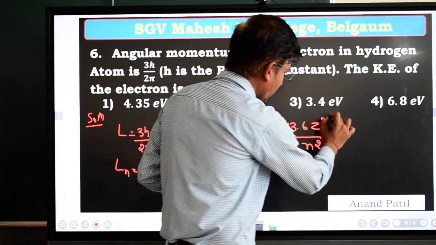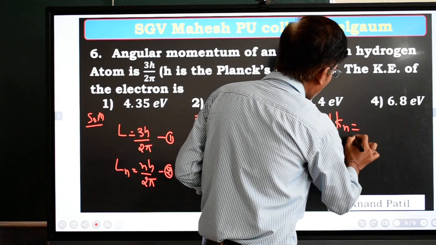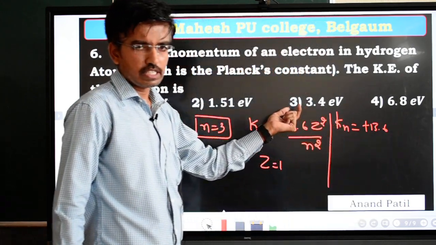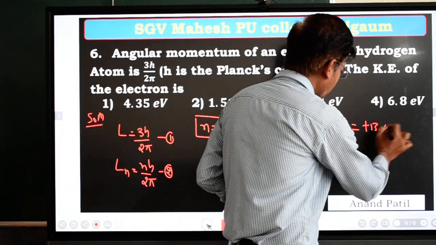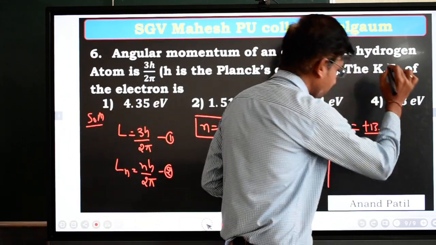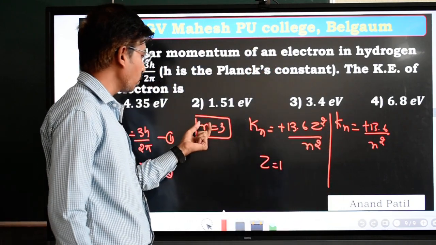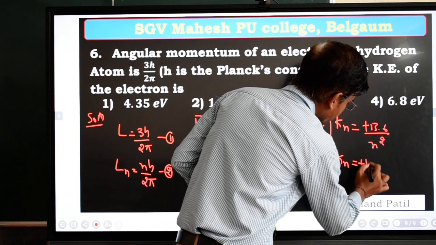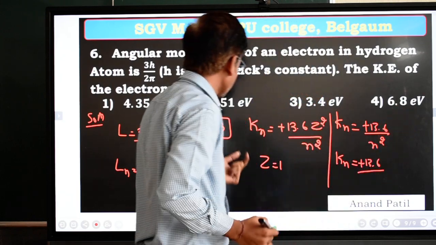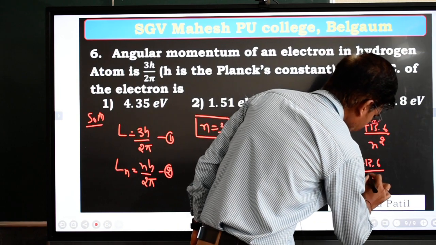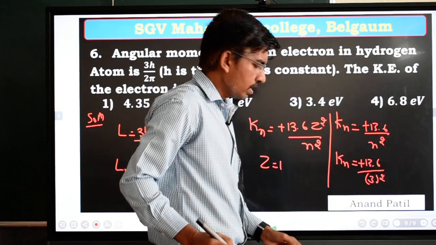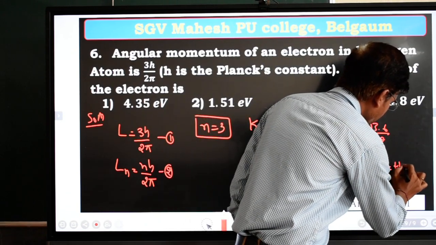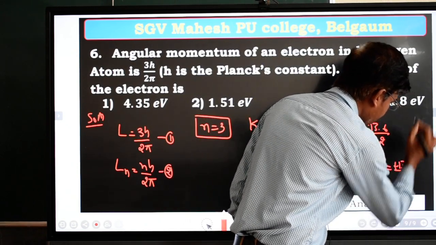So this equation becomes Kn is equal to plus 13.6 times 1 square, which is simply 1, divided by n square. In the place of n, substitute 3. So Kn is equal to plus 13.6 divided by 3 square, that is plus 13.6 divided by 9.